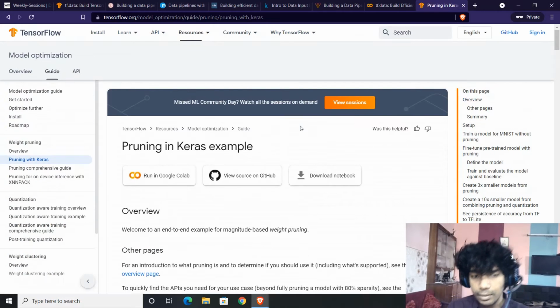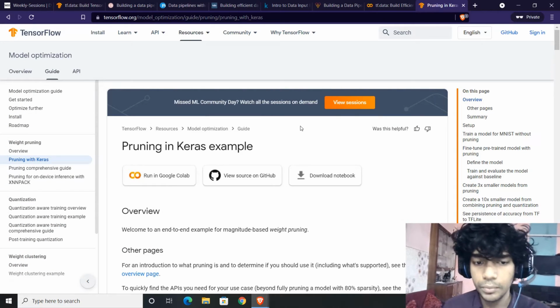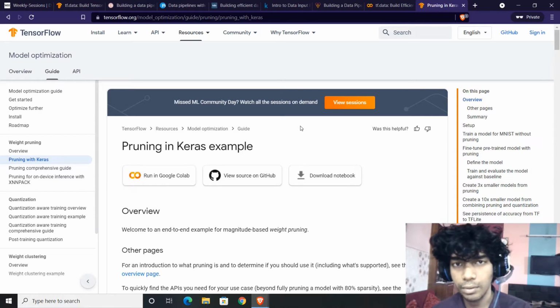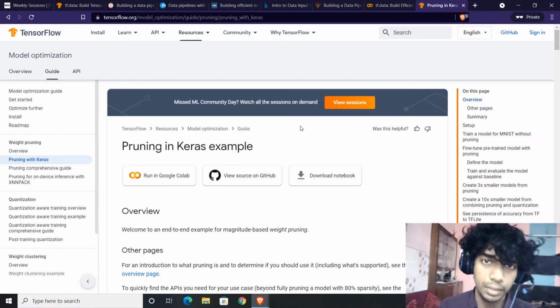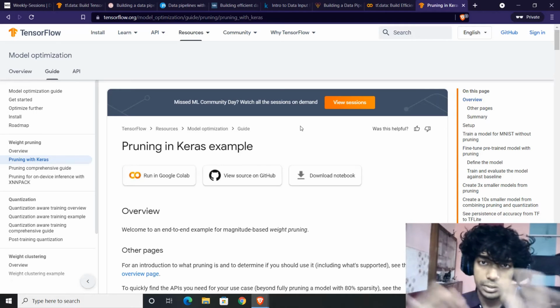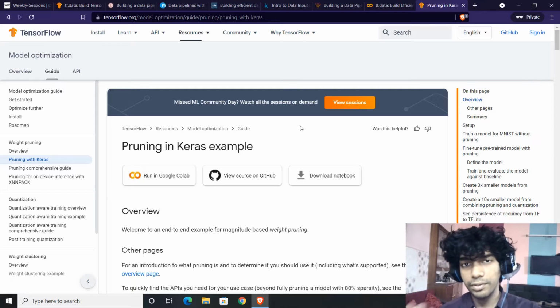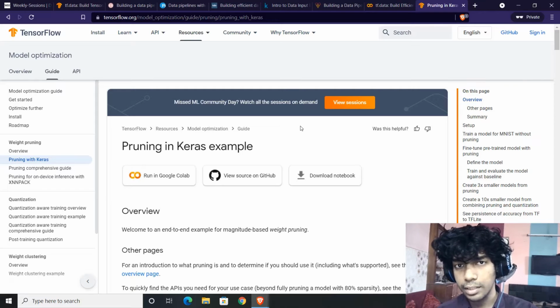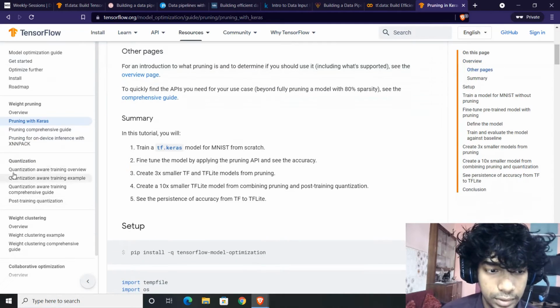So what is pruning? The very name suggests pruning is basically cutting out the weights that might not be that relevant without a significant performance drop. So you have an entire structure, tree structure, or whatever structure, net structure out there. Within the net structure, you are trying to figure out which of the weights can be cut or removed so that the model's performance does not get affected. That is pruning. And what is quantization?